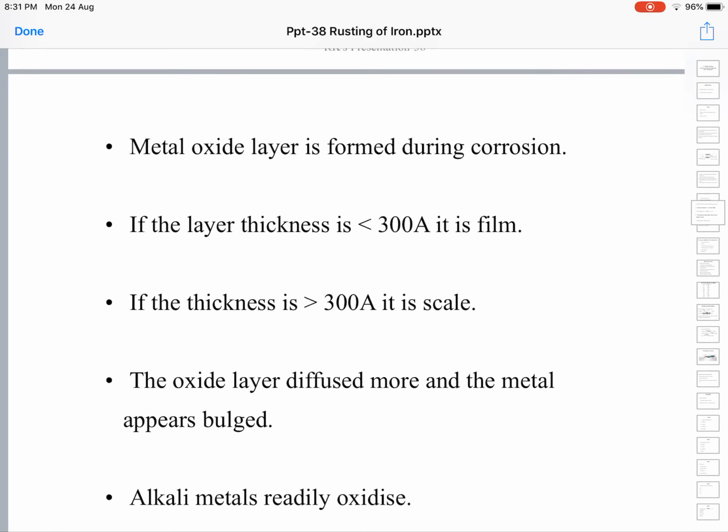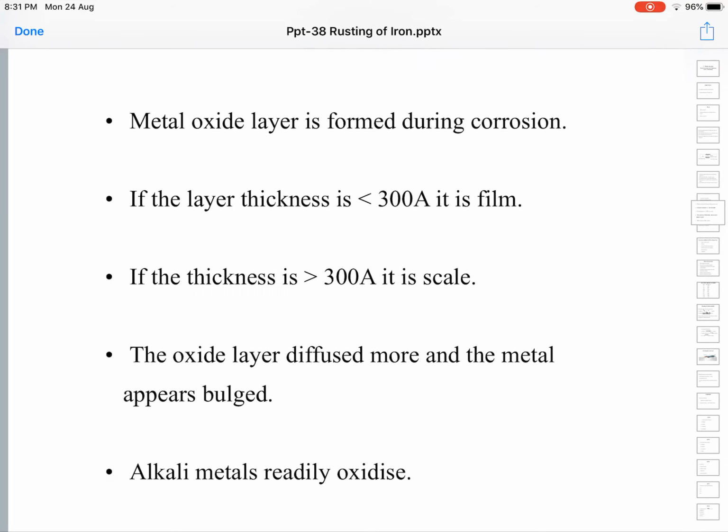A metal oxide layer is formed during corrosion. Metal is turning into a metal oxide layer. If the layer thickness is less than 300 angstrom units, this layer is a film.